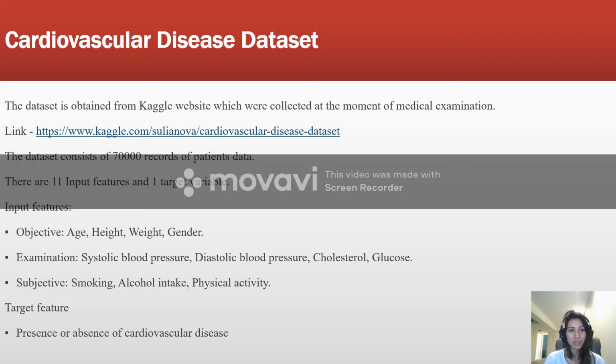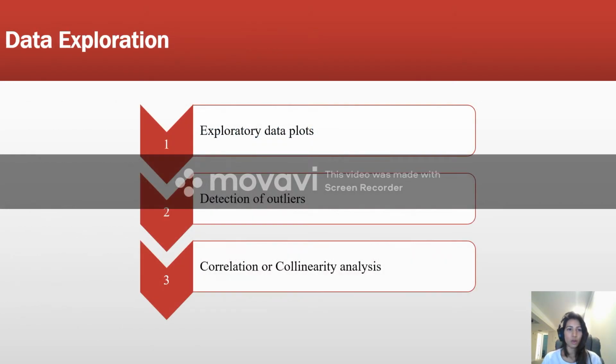medical examinations, and it consists of about 70,000 records of patient data. There are about 11 input features, which include objective examination and subjective features of the patients, and there is one output variable, that is the presence or absence of cardiovascular disease. So we'll talk about the data exploration now. In that we have exploratory data plots, detection of outliers and correlation analysis.